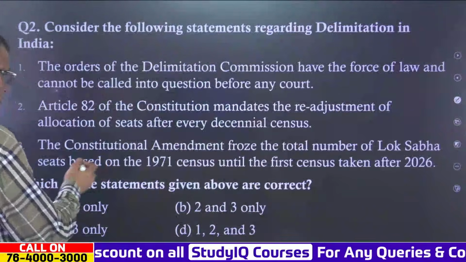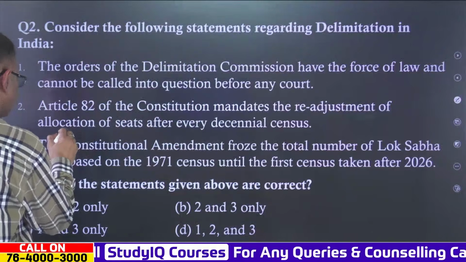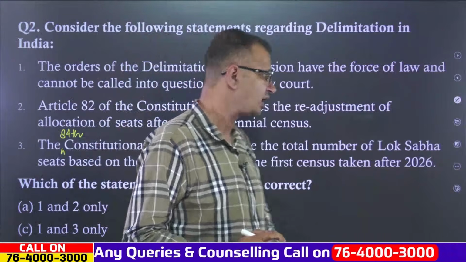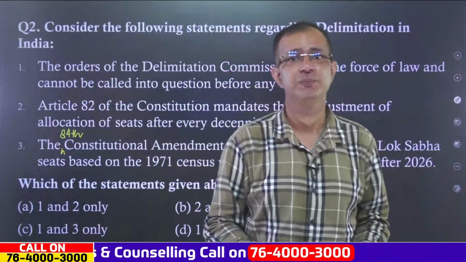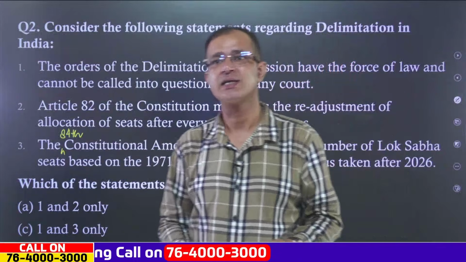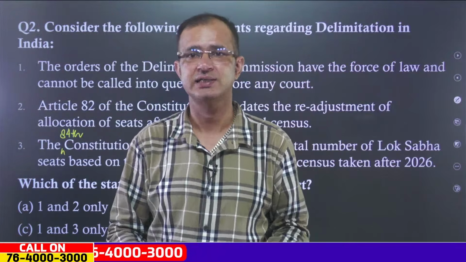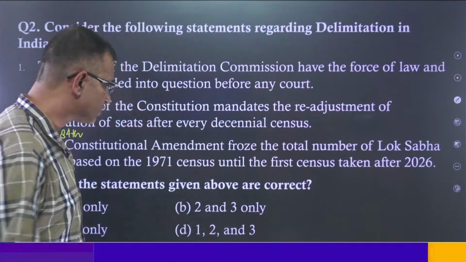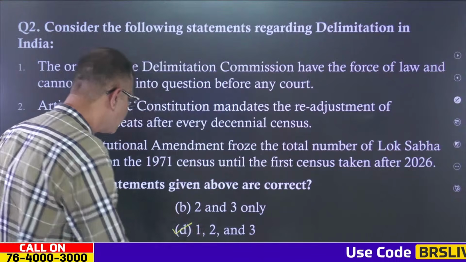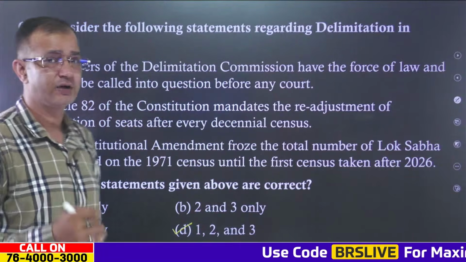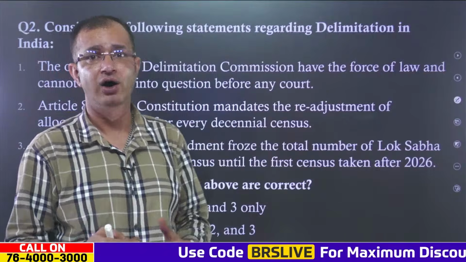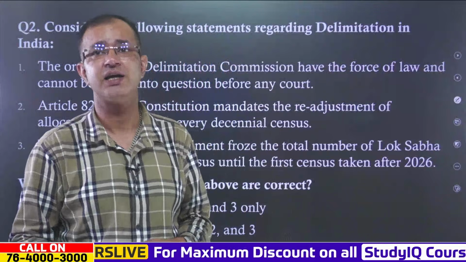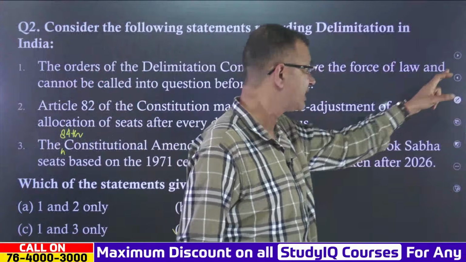Alright, the 84th Constitutional Amendment froze the total number of Lok Sabha seats based on the 1971 census until the first census taken after 2026. The first such freeze was made by the 42nd Amendment, but then it was only up to 2000. And then the delimitation freeze was extended by the 84th Amendment Act later on.